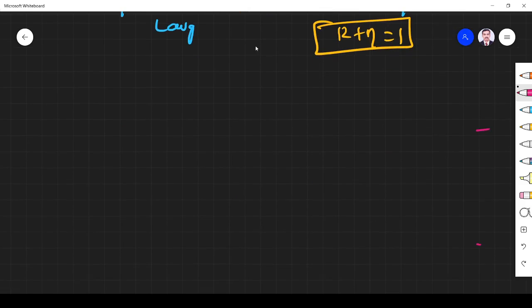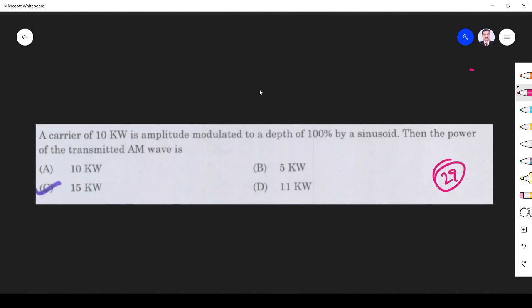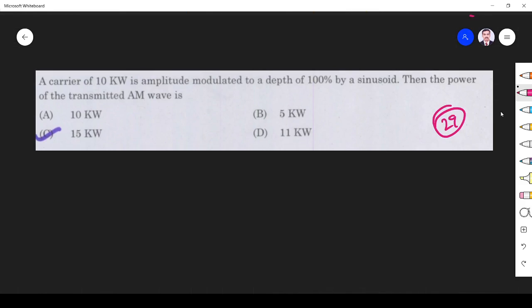Okay. Next one. A 10 kilowatt carrier. They have given carrier power is 10 kilowatt, modulated to a depth of 100%. 100% means ma is 1. What is the power transmitted? This is a simple problem.